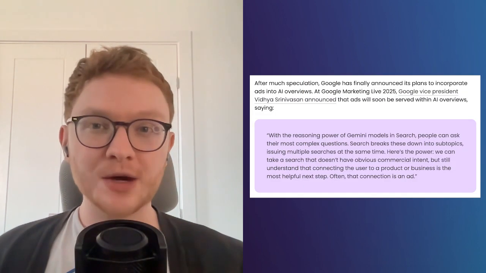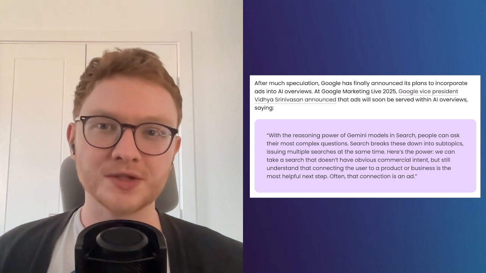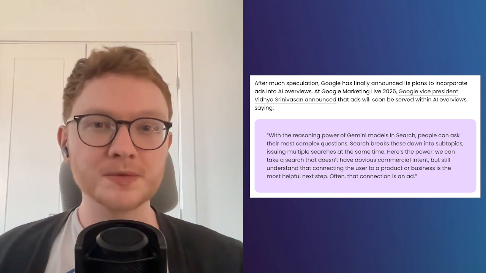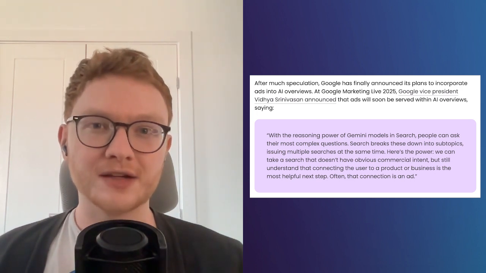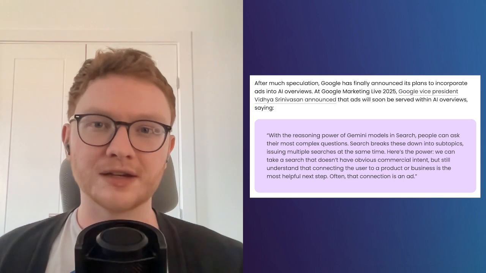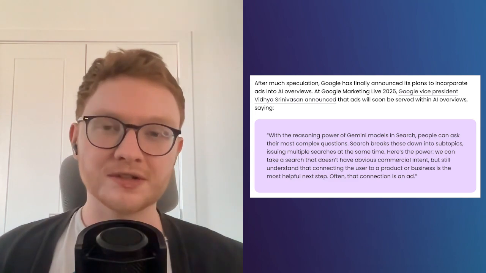With the reasoning power of Gemini models in search, people can ask their most complex questions. Search breaks these down into subtopics, issuing multiple searches at the same time. Here's the power. We can take a search that doesn't have obvious commercial intent, but still understand that connecting the user to a product or business is the most helpful next step. Often, that connection is an ad.